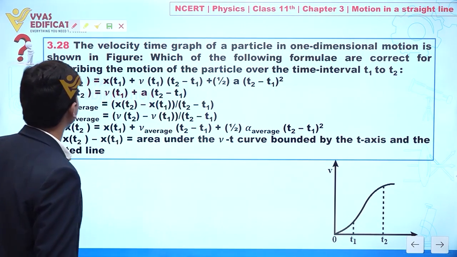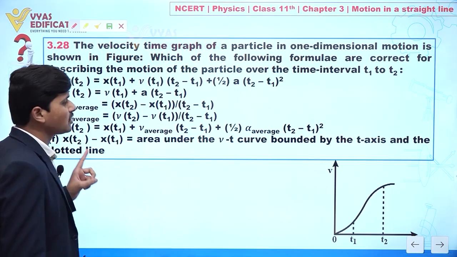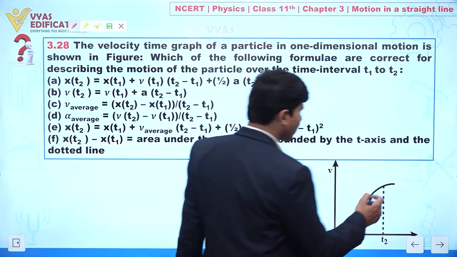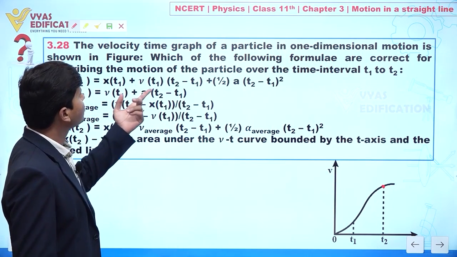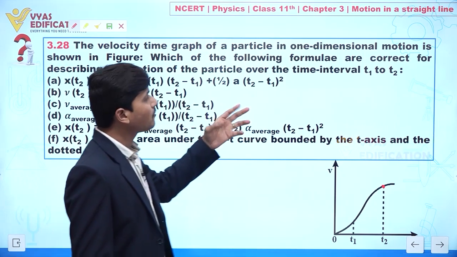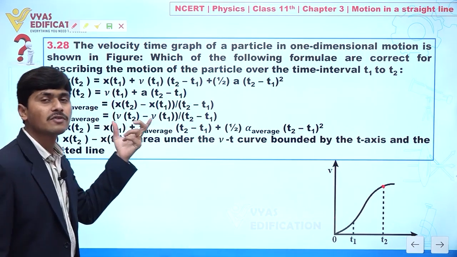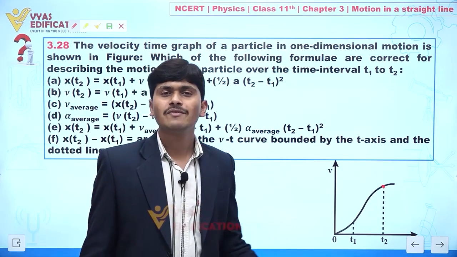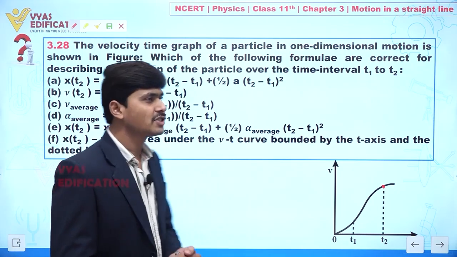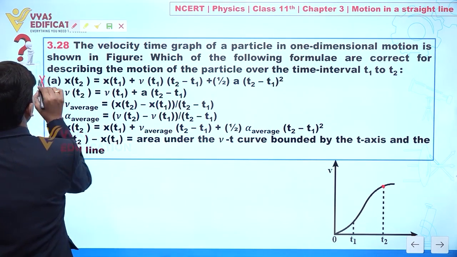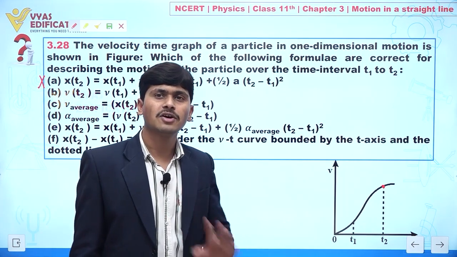Now let us try to see. If we talk about part A, we have x(t2) means position of the particle at time t2. It is given to you x(t1) plus v(t2 minus t1) plus half of a(t2 minus t1) square. So here what we are actually doing is applying displacement equal to ut plus half of at square, and we cannot apply it because the particle is not having constant acceleration. It means this relationship that is given to you is not correct. This formula is not correct.